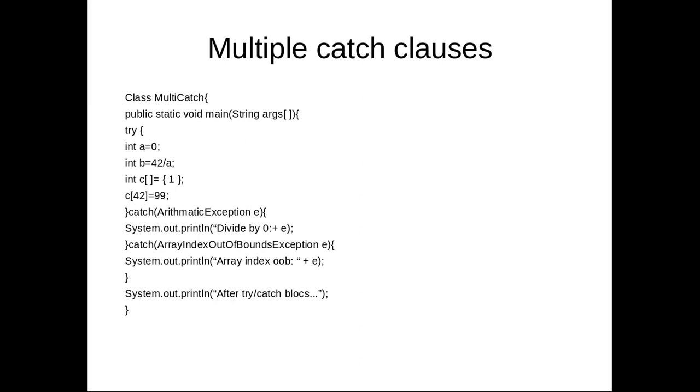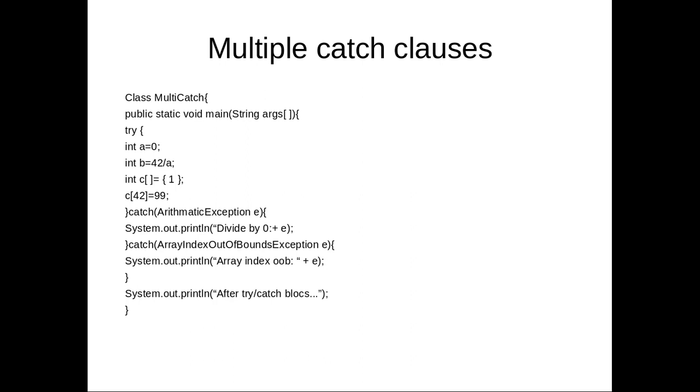Why? We have only a single element in the array and c of 42 is out of bounds. That means when c of 42 is equal to 99, that instruction is executed. What will happen? It will generate an ArrayIndexOutOfBoundsException, and when that exception is thrown, it cannot be caught by catch ArithmeticException.